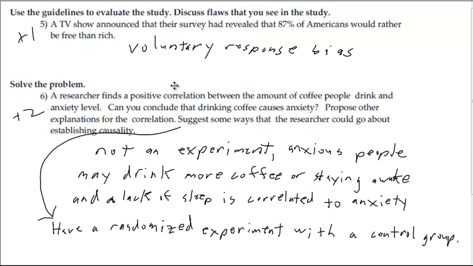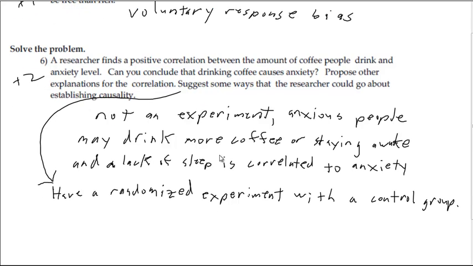Number 5. If you have people call into a TV show, that's definitely a voluntary response bias. And number 6, it says correlation between coffee drinkers and anxiety. So they're saying coffee drinking causes anxiety.